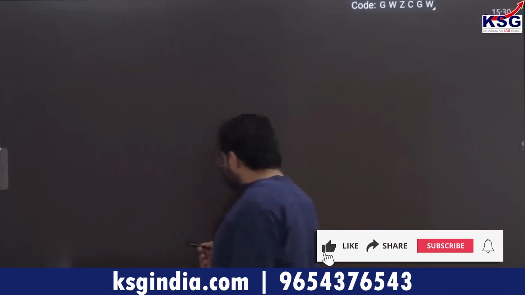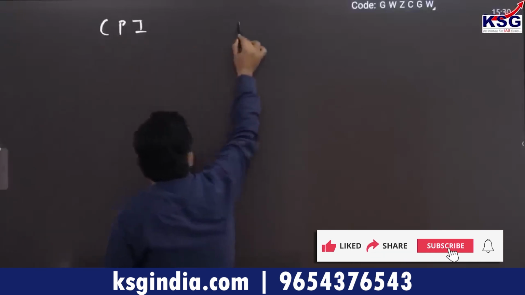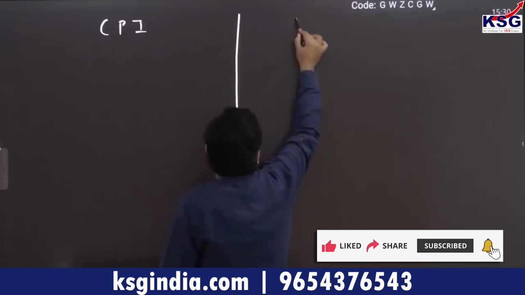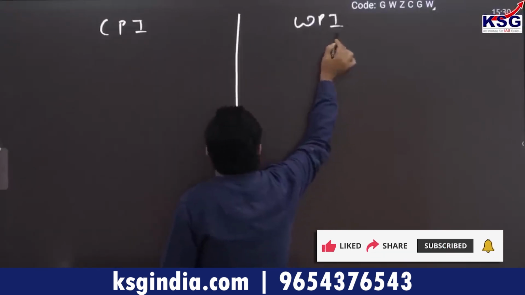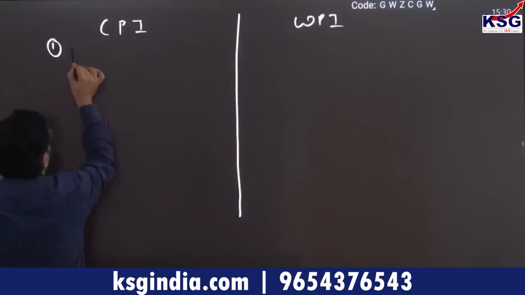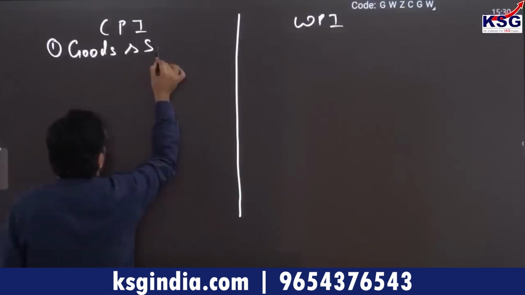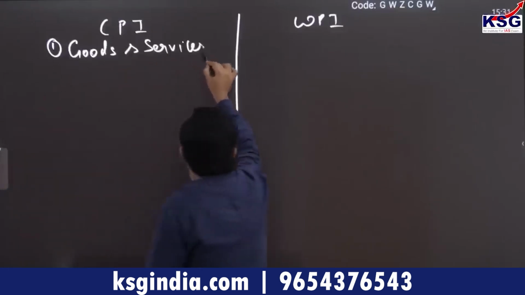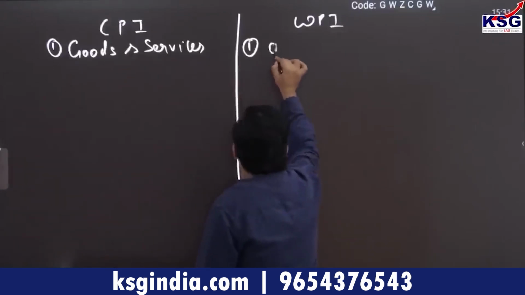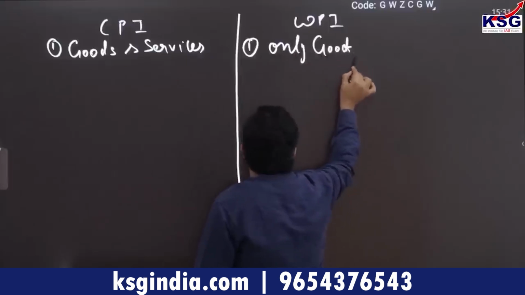So if you see the difference between CPI and WPI, first of all, as I told you, CPI includes both goods and services. WPI includes only goods.